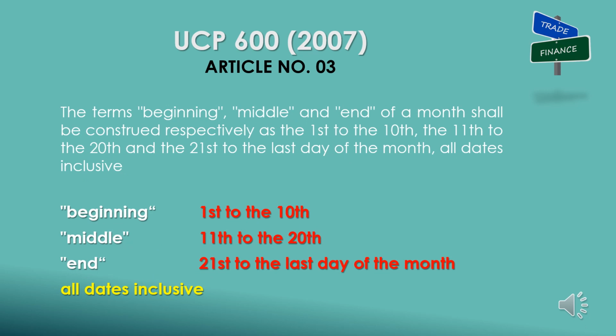Last clause of Article 3 is: The terms beginning, middle and end of a month shall be construed respectively as the 1st to the 10th, the 11th to the 20th and the 21st to the last day of the month, all dates inclusive. This clause is also clear from its context.